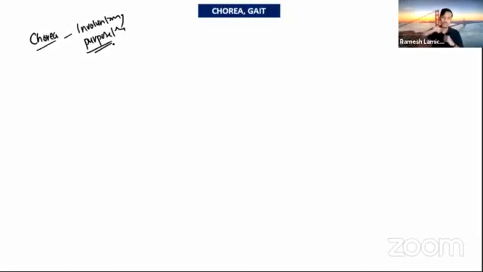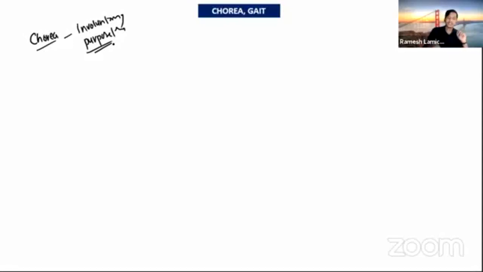So there will be jerky movements of the limbs. So this is the chorea. If a short note is asked on the causes of chorea, you can write the common causes: sudden chorea in rheumatic fever, Huntington's disease, Wilson's disease, and some drugs can also induce chorea, like levodopa and oral contraceptives. Chorea occurs due to lesions in the basal ganglia. Remember, any lesion of the basal ganglia can cause chorea.